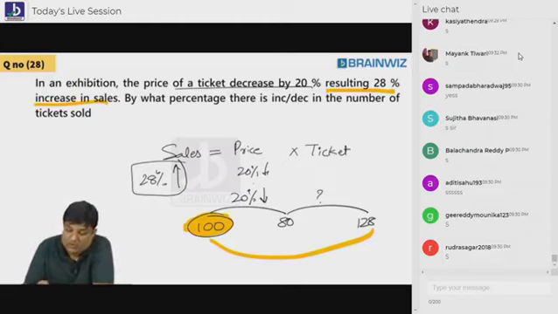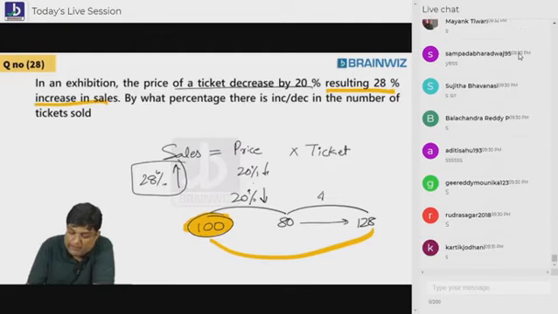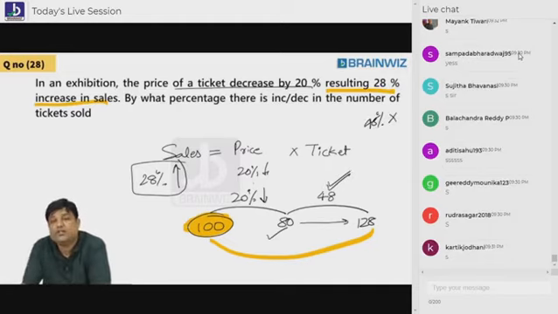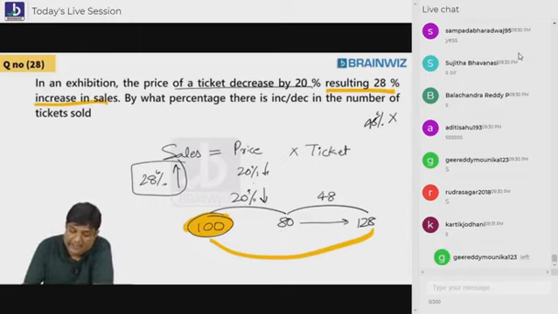So this we can decide with the help of the gap. What's the gap right now? 48. So you tell me, 48% or 48? Can we say 48%? No, we can't say. It's not 48%. It is 48 per 80.